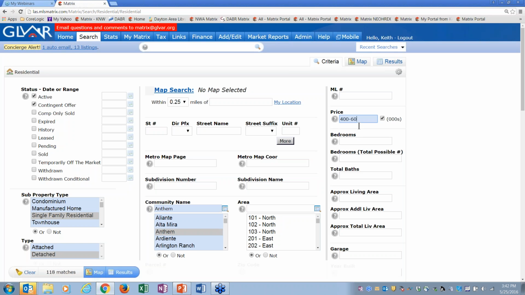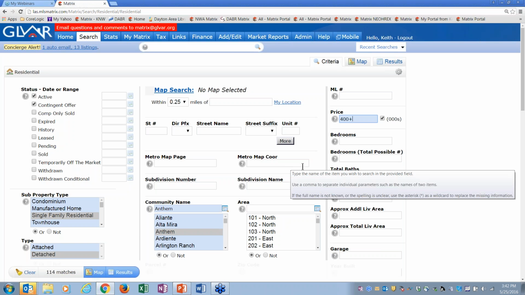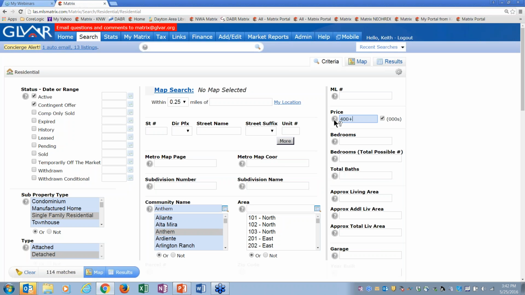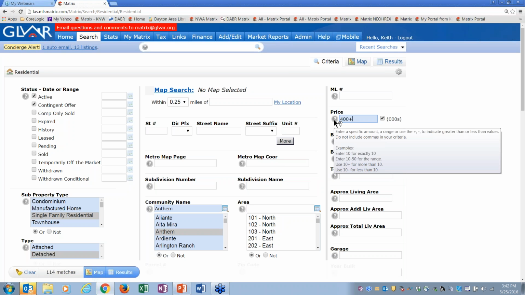If I say 400-600, that means between 400 and 600,000, and now I've got 37 matches. If I say 400 plus, that means 400,000 to infinity, and now I've got 114 matches that are 400,000 or more. If I hover over that question mark, it'll tell me that's how you enter it. If I want exactly, or a range, or more than or less than, that's how you do it.